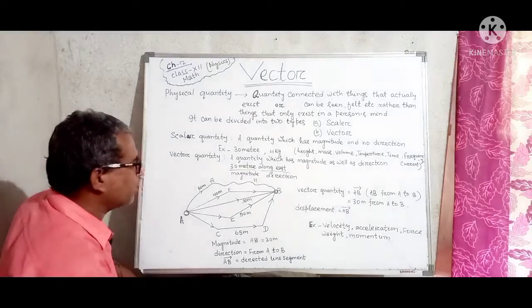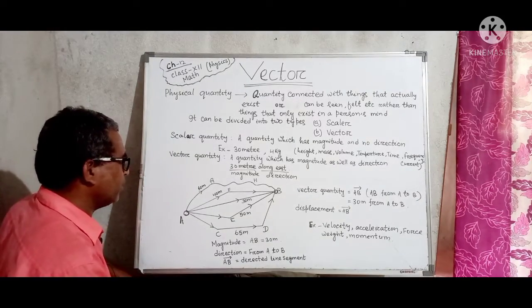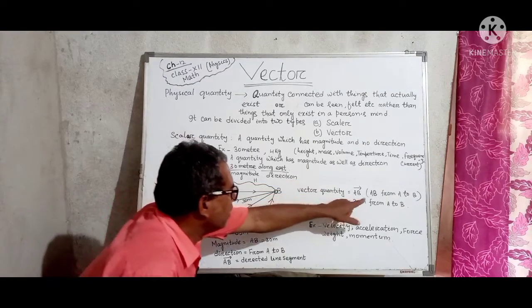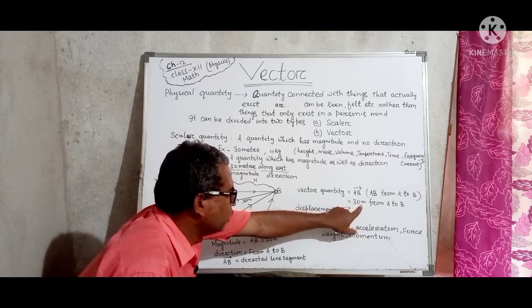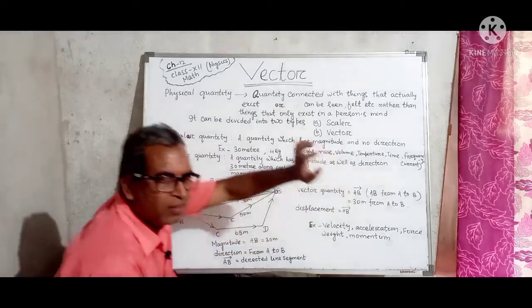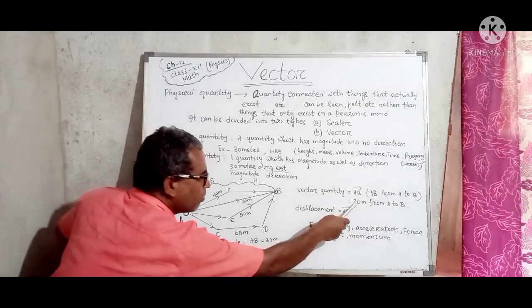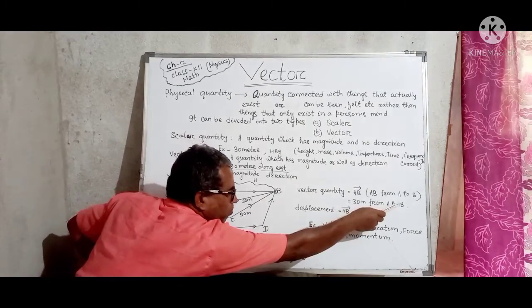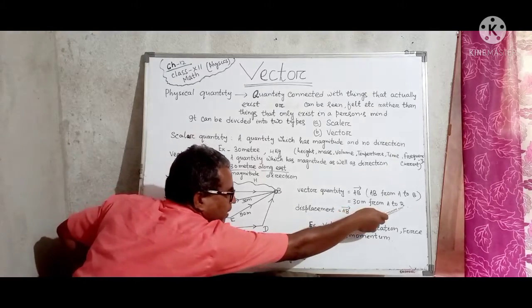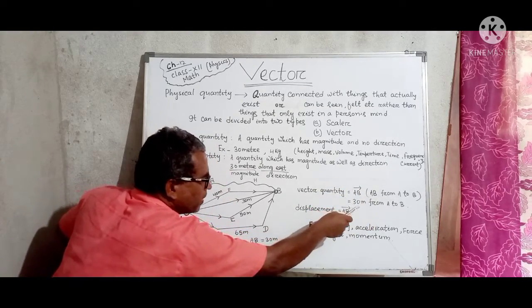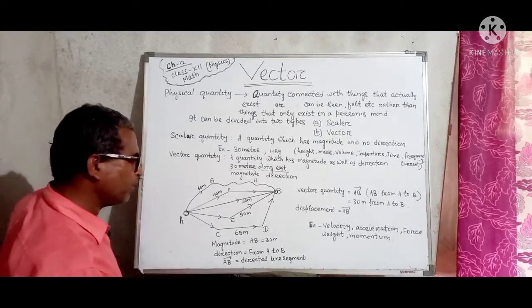Perhaps you have understood clearly what a vector quantity is. Here this quantity has magnitude as well as what? Direction. 30 meter from A to B. Here this represents direction, and this represents magnitude. Okay.